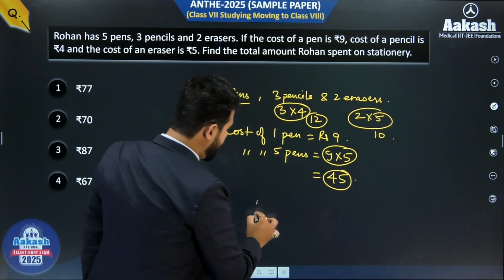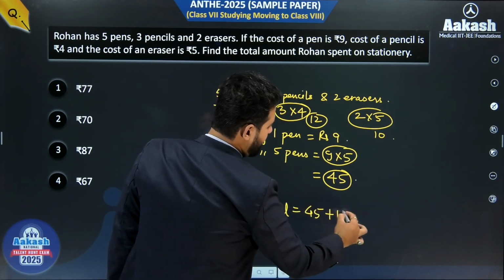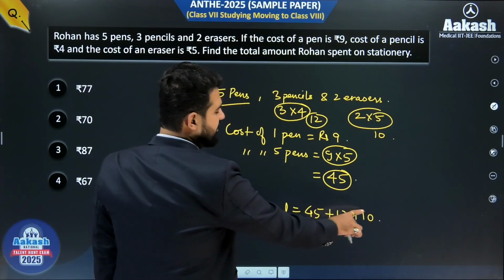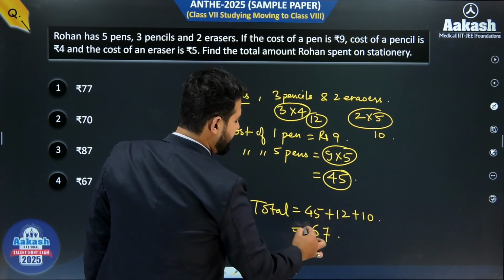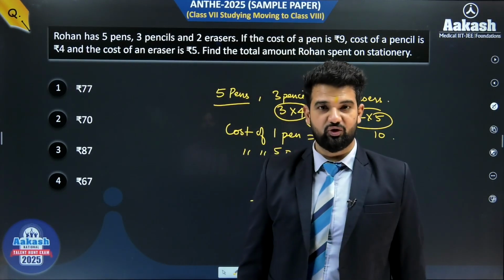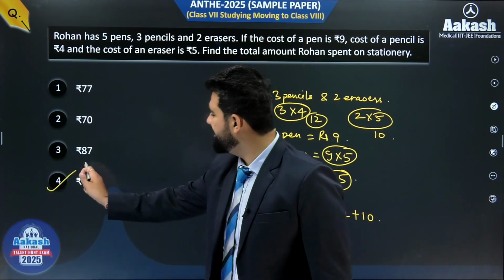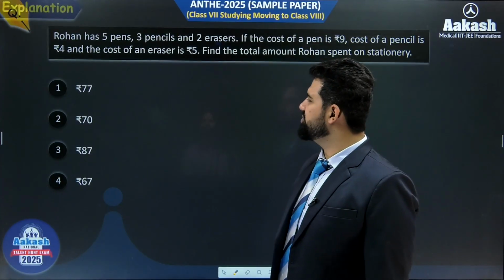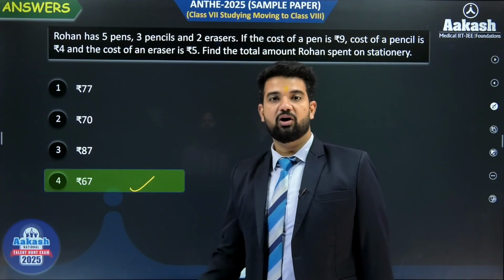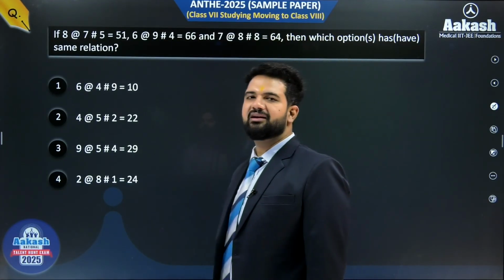So total is 45 plus 12 plus 10. And 45 plus 12 is 57, and 10 more is 67. So rupees 67 will be the correct answer for this question. Do we have 67 in the option? Yes, we have 67 in the option. The correct answer for this question is option number 4.